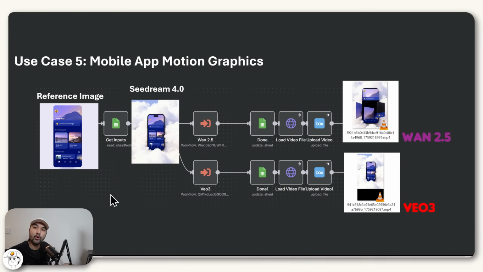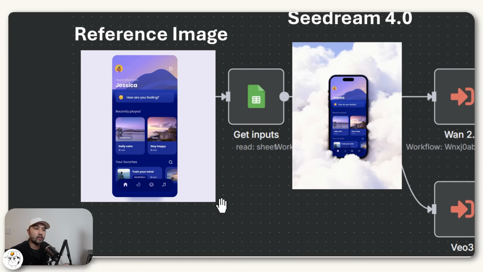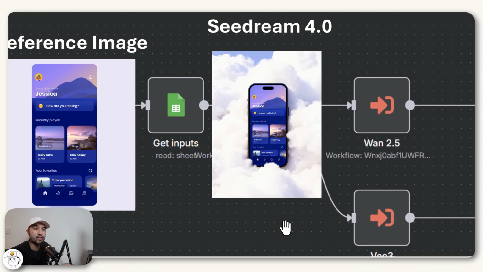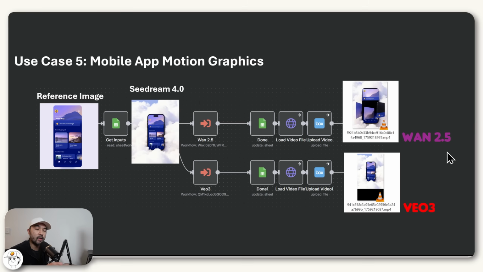Now, outside of having characters speak dialogue as well as doing user-generated content, you can also use these models for motion graphics, let's say for mobile apps. So if, for example, you have a screenshot of what your mobile app looks like, you can just have Seedream put that in any scene. So here we just ask it to put this meditation app on an iPhone screen surrounded by clouds. And obviously both Wan2.5 and Veo3 work for that because there's no content policy that will be triggered in this case. And these are the results.